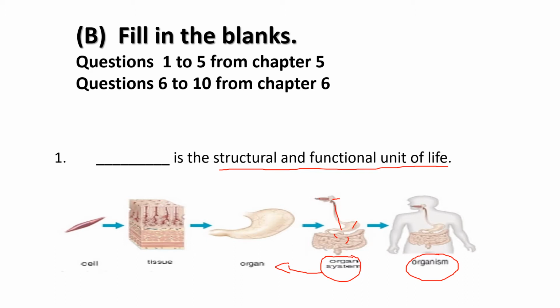So these are all the different organs of one organ system, and one organ is made up of tissues that we learned in chapter number 6, and the tissues are made up of different kinds of cells. So basically the final structural unit is what? Cell. And the final functional unit of life is what? Cell. So the answer of this fill up is cell. Cell is the structural and functional unit of life.